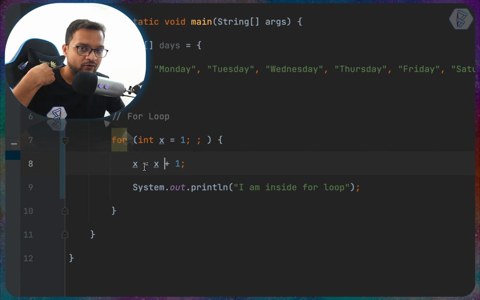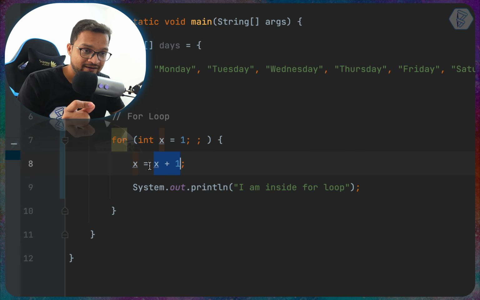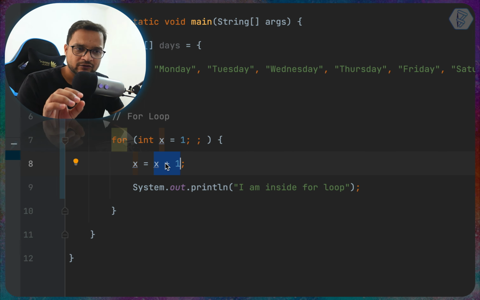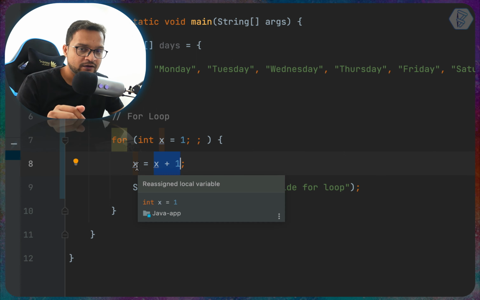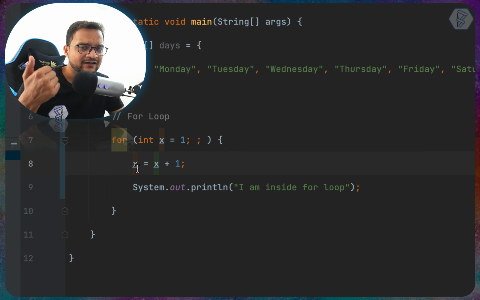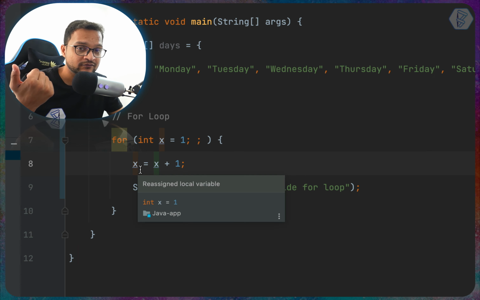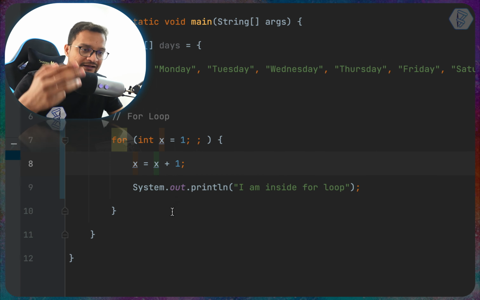So remember, in programming, this is the assignment operator, and whatever we define on the right side of the assignment operator is evaluated first. So when this runs, it says okay, value is 1, 1 plus 1 is 2, x becomes 2. Then the second time, previously x was 2, so let's add one more, it becomes 3. Now the x value is 3, something like that.